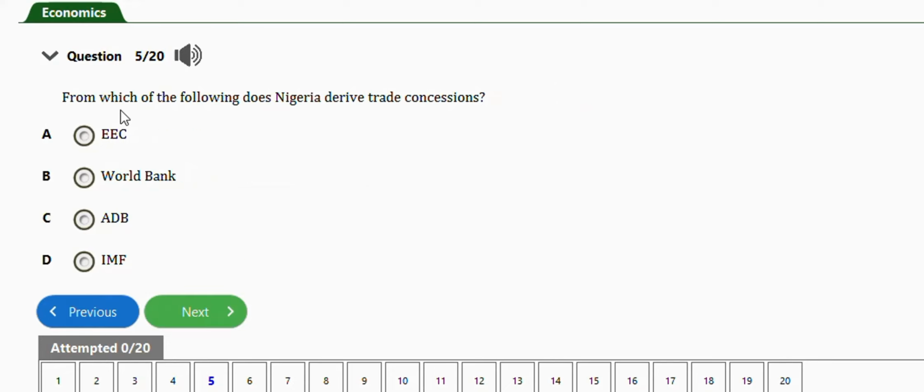It says from which of the following does Nigeria derive trade concession? So we have EEC, we have World Bank, ADB, we have International Monetary Fund. So the right answer is option A, which is EEC. Alright, next question is this one.